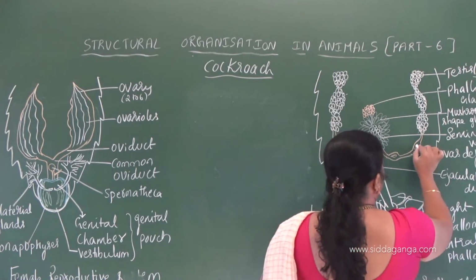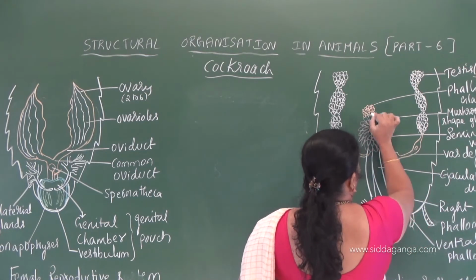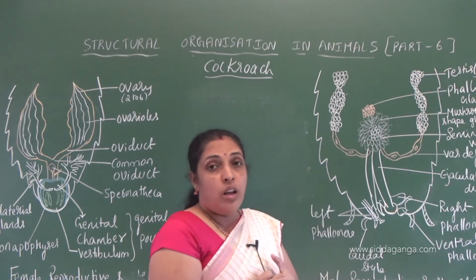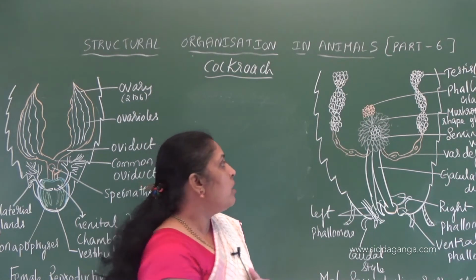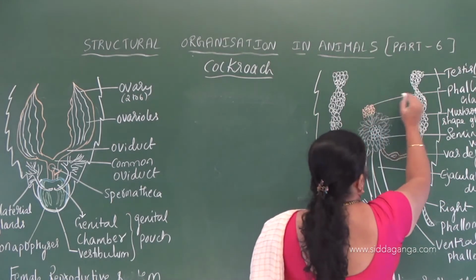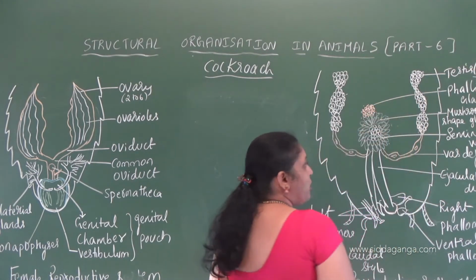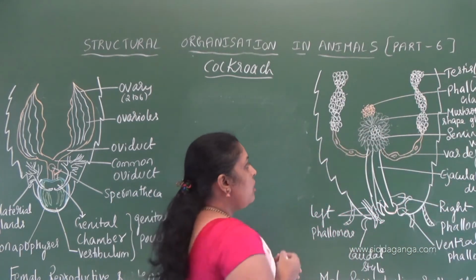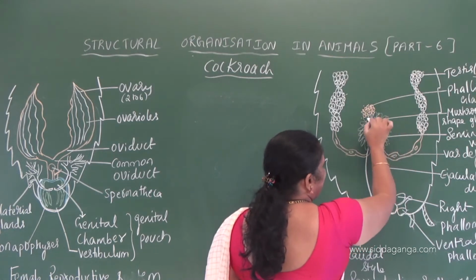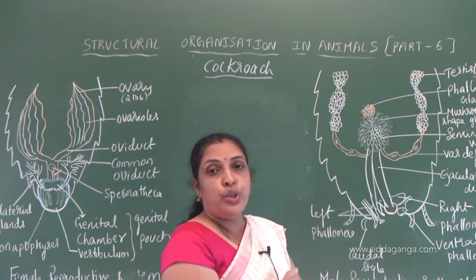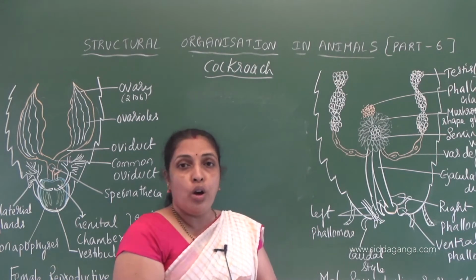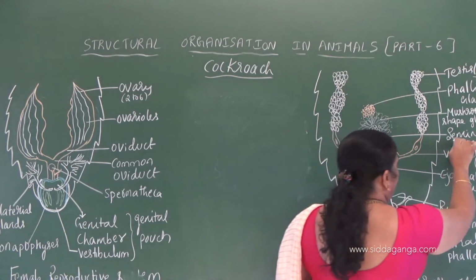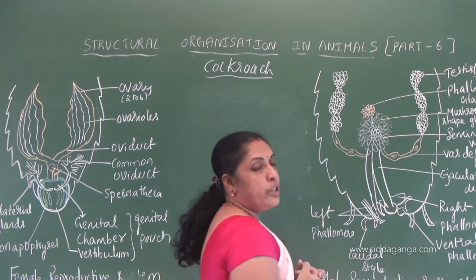From the vas deferens, the sperms are released into the mushroom shaped gland, which is surrounded by smaller tubules and longer tubules. Above that we see a phallic gland, which is an accessory gland in the reproductive system.